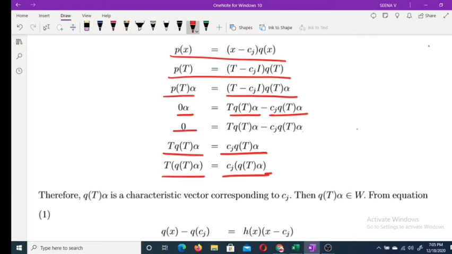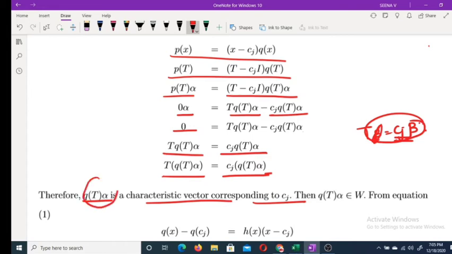Now this is of the form T beta equal to Cj beta. Therefore, beta is a characteristic vector corresponding to the characteristic value Cj. So here Q of T alpha is a characteristic vector corresponding to the value Cj. So as it is a characteristic vector, Q of T alpha belongs to W.